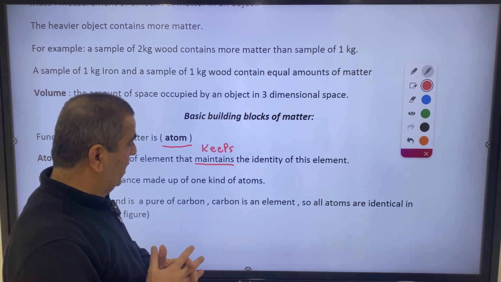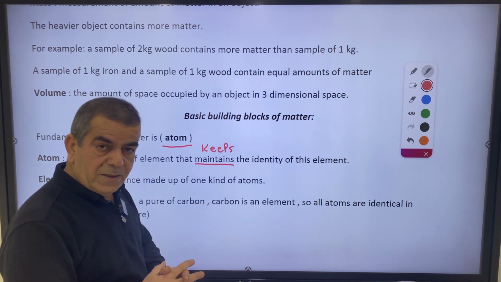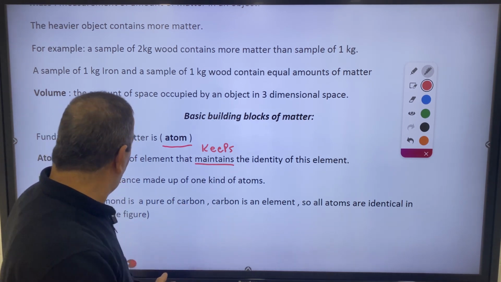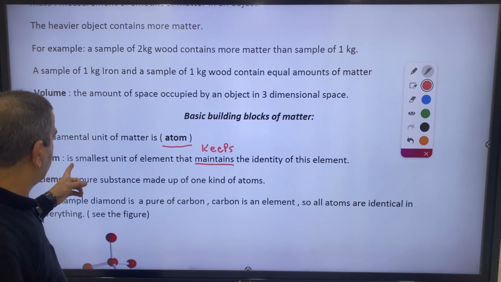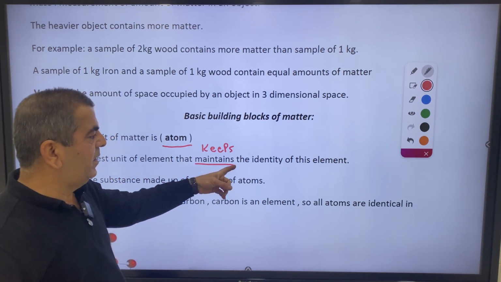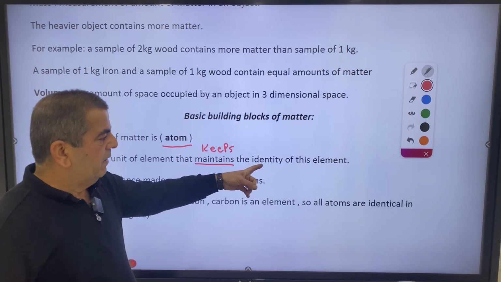Also, it keeps its physical and chemical properties.